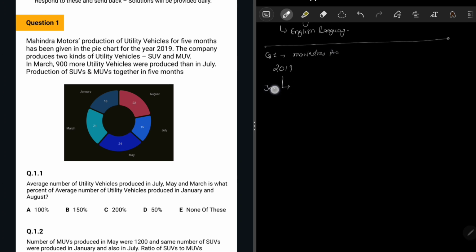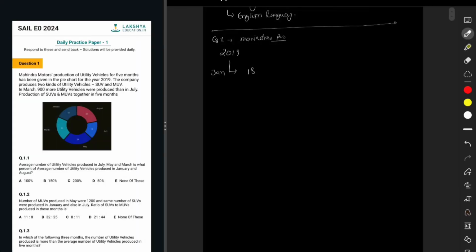For example, for Jan, it's given the production was around 18% of those 5 months, right? So first of all, we also need to know what is the total unit produced by the Mahindra, that is not given in the question, of course, right? So in that case, we need to know what that is to have any other calculation.